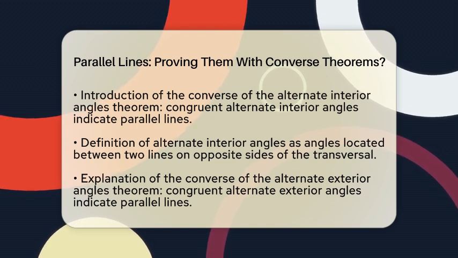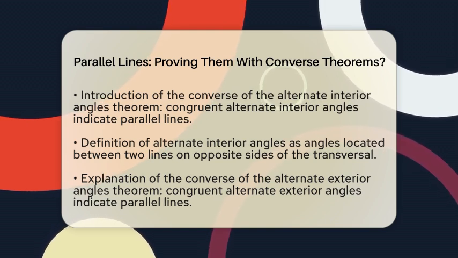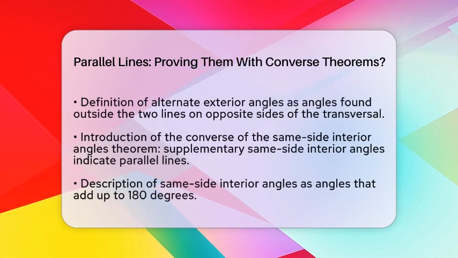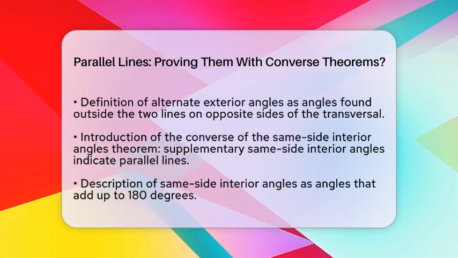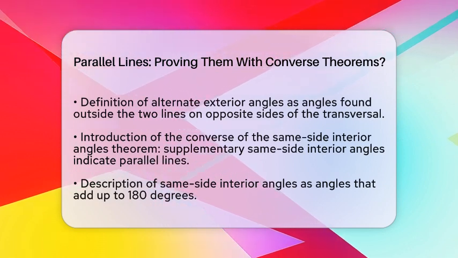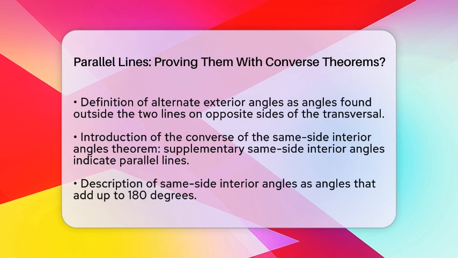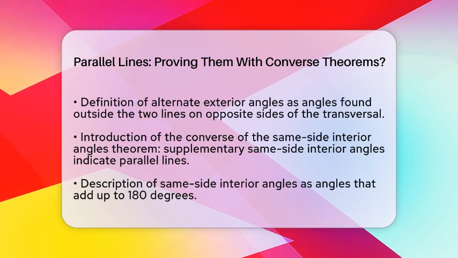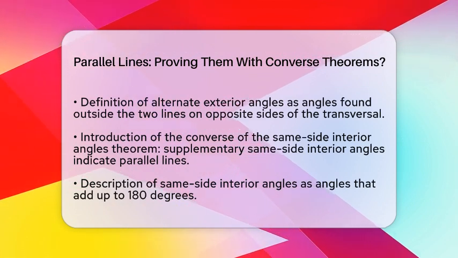Lastly, we have the converse of the same side interior angles theorem, also known as consecutive interior angles. If two lines cut by a transversal form supplementary same side interior angles, meaning their measures add up to 180 degrees, then the lines are parallel.